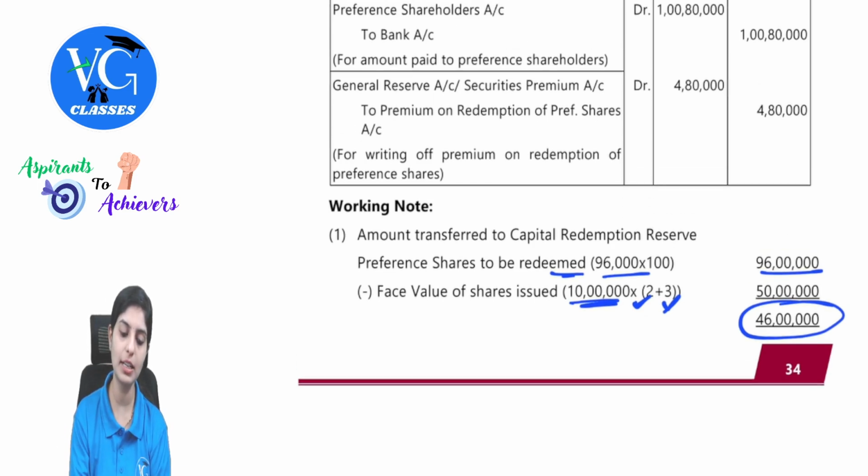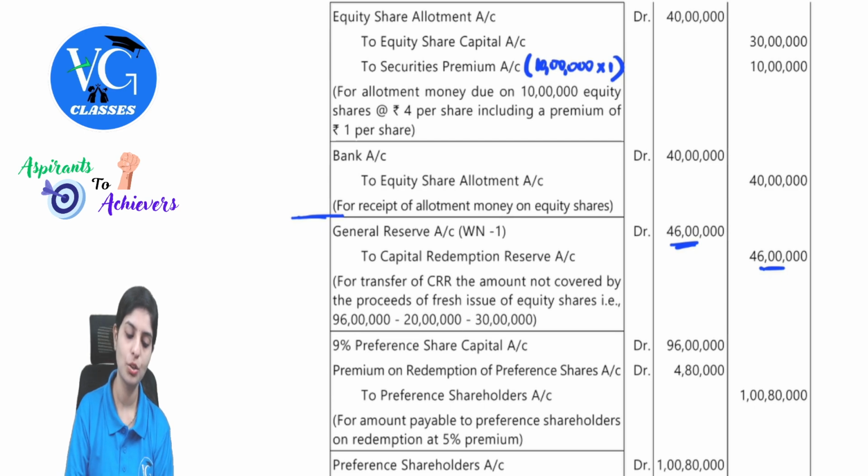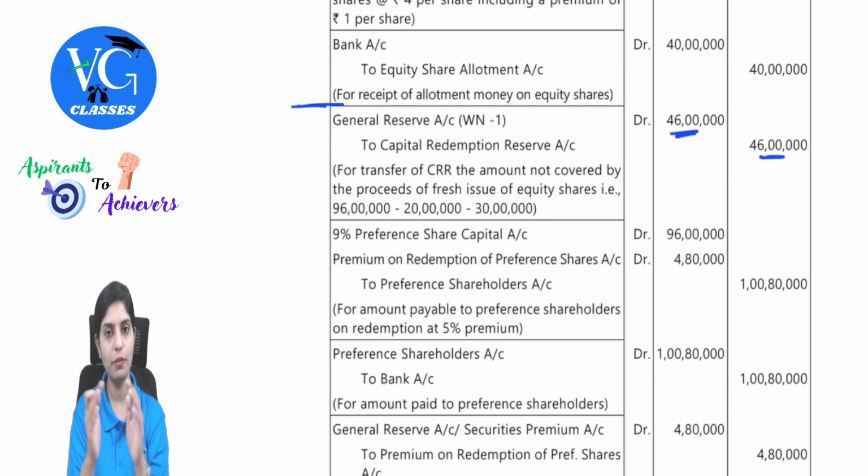The question is giving us the general reserve balance available. So first we will create the capital redemption reserve. What is the creation entry? General reserve account debit to capital redemption reserve. I hope all of you understood how we got this 46 lakh, from where this is coming. So later, now we have all the funds accumulated.